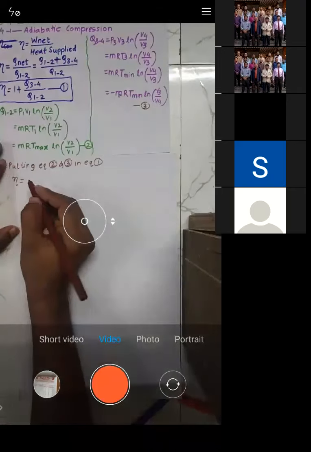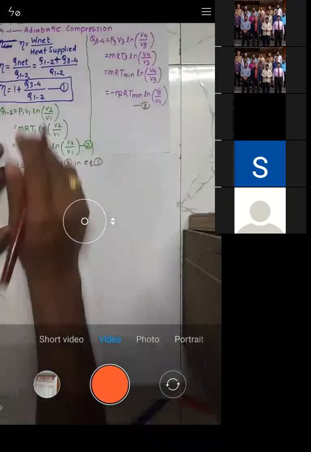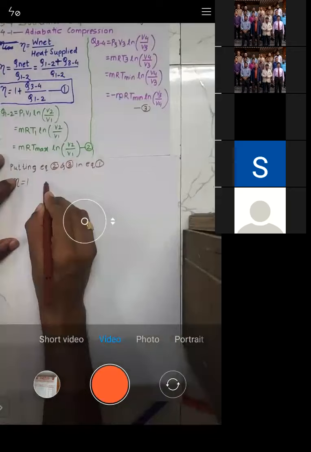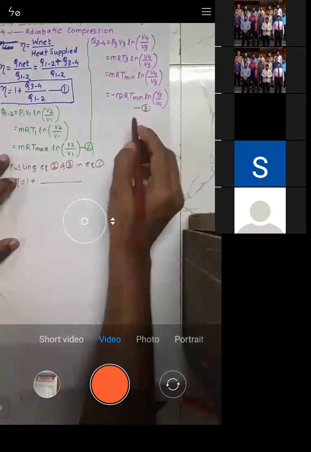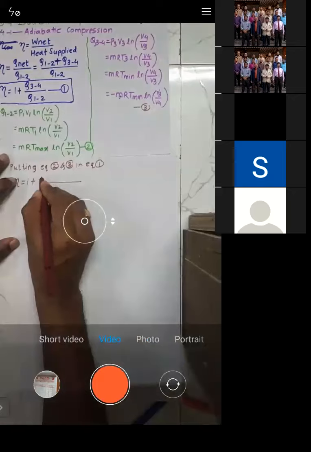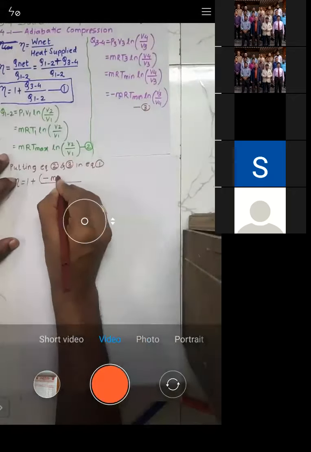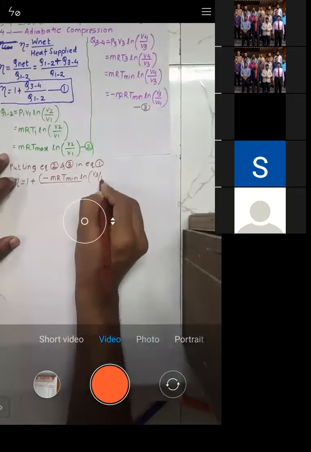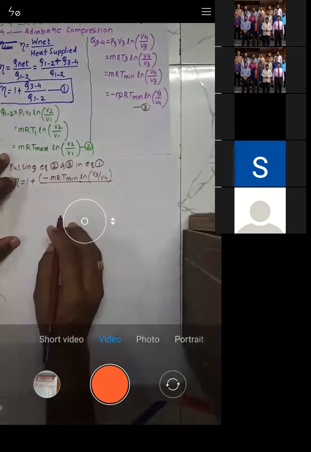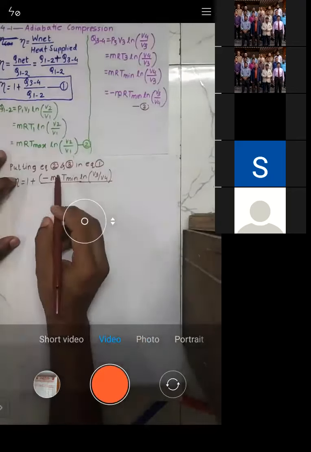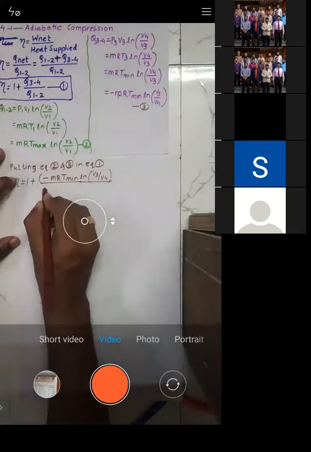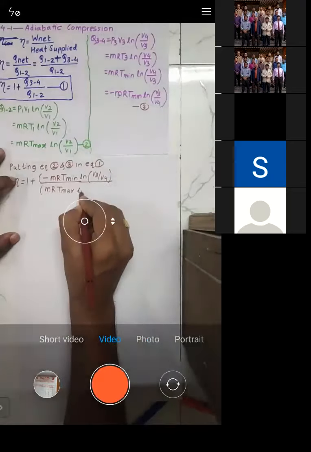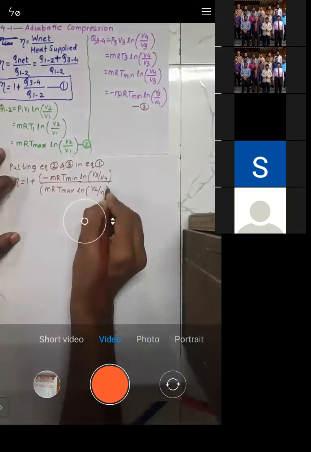Efficiency is equal to 1 plus Q3 to 4, which is minus MR T minimum into ln of V3 by V4, upon Q1 to 2, which is MR T maximum into ln of V2 by V1.